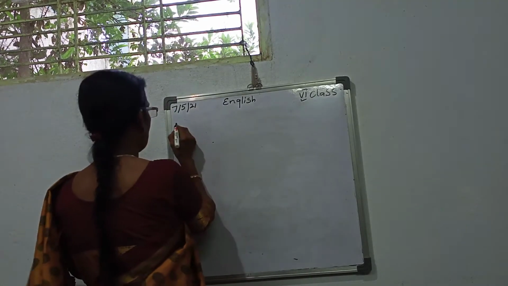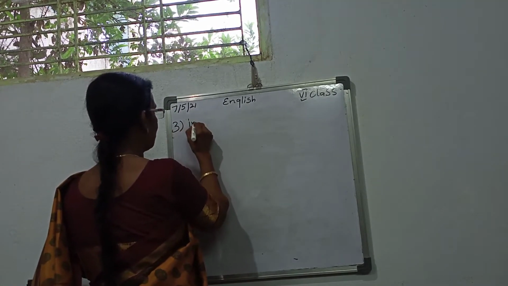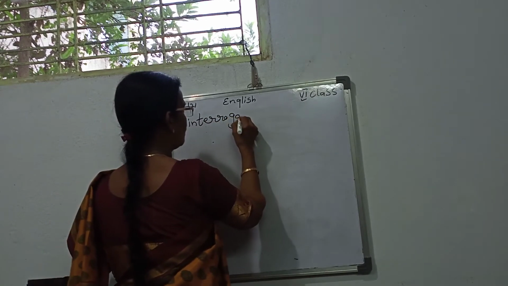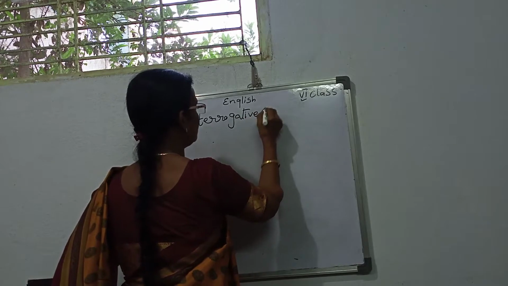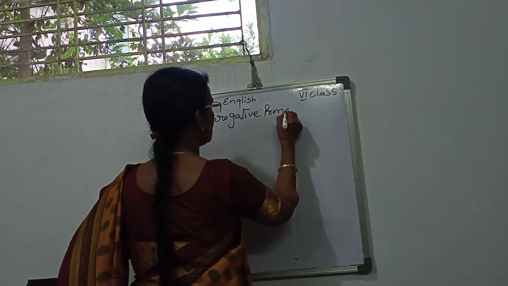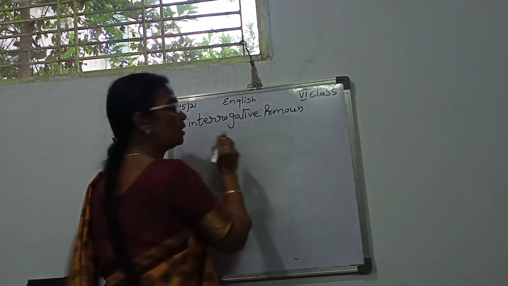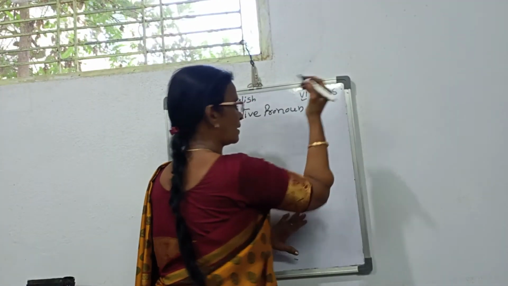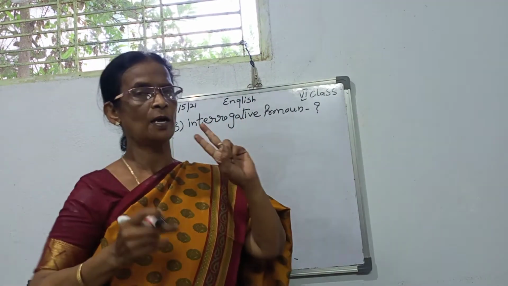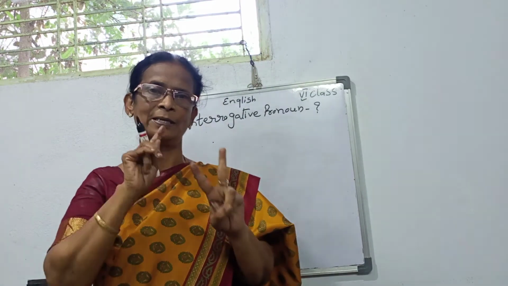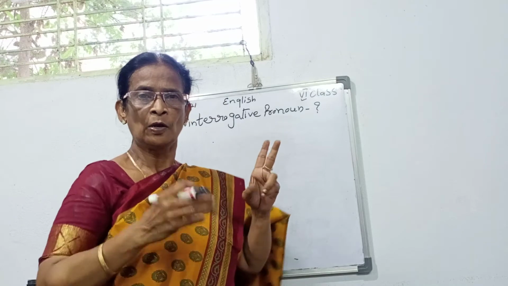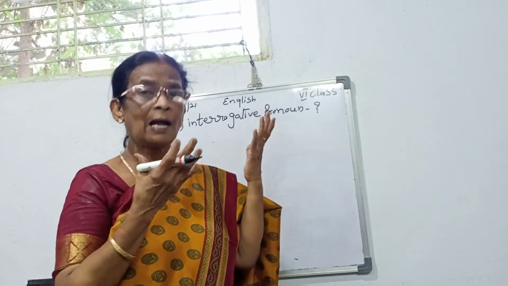Third one, interrogative pronoun. Interrogative means keeping the question mark. So we have two types of questions. Number one is the WH questions. From the beginning, we are making the question by using the WH.